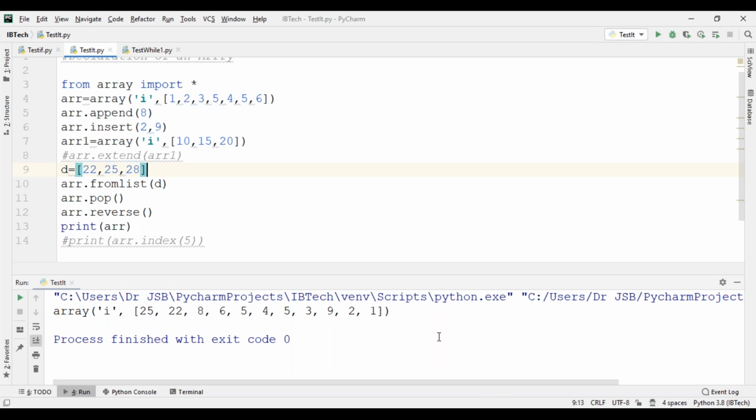Okay. Now, so completed. Please note down. The reverse method does what the name says, it will reverse the given array by using arr.reverse().